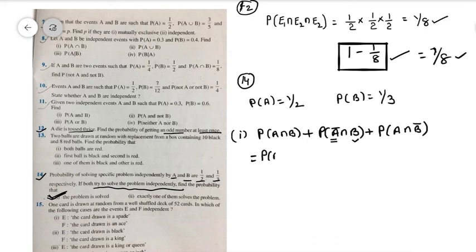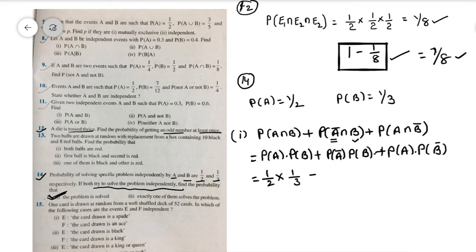Because they are independent events, we can write this as P of A into P of B plus P of A bar into P of B plus P of A into P of B bar. So this summation is the answer for that particular question. Now P of A is equal to 1 by 2, P of B is 1 by 3, P of A bar is 1 by 2, P of B is 1 by 3, P of A is equal to 1 by 2, P of B bar is 2 by 3. So now we are getting the answer as 4 divided by 6 is equal to 2 by 3.